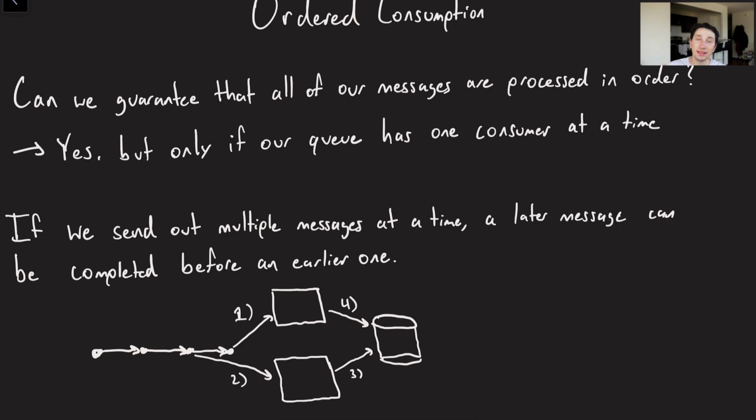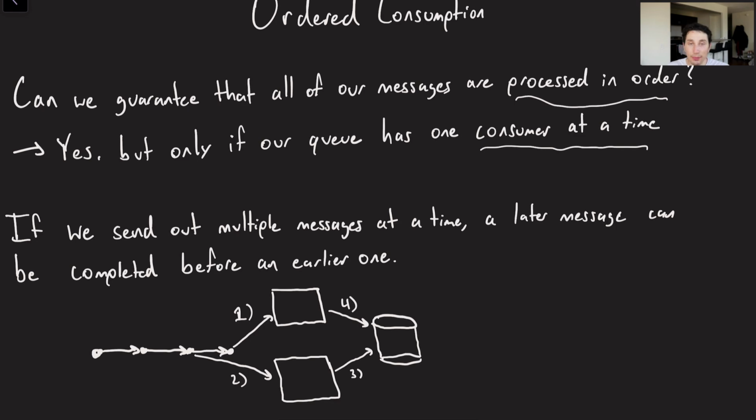So the gist is, I guess the same thing really applies here, right? Can we guarantee that all of our messages are going to be processed in order? Yes, but only if our queue has one consumer at a time. If you have multiple consumers, inherently, in order to take advantage of that, you want multiple messages to be delivered to those consumers at once.